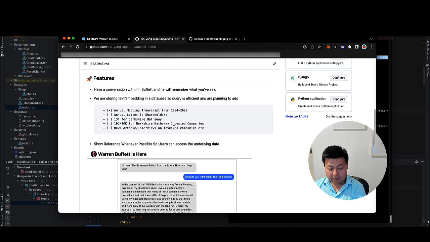And then also, to make the data more live, we're going to parse through news articles, interviews on the invested companies, the invested companies' earnings calls, etc. And ultimately, what we want to do is that with enough data available, we can actually let Warren Buffett recommend a stock based on the fundamental information available on the company.